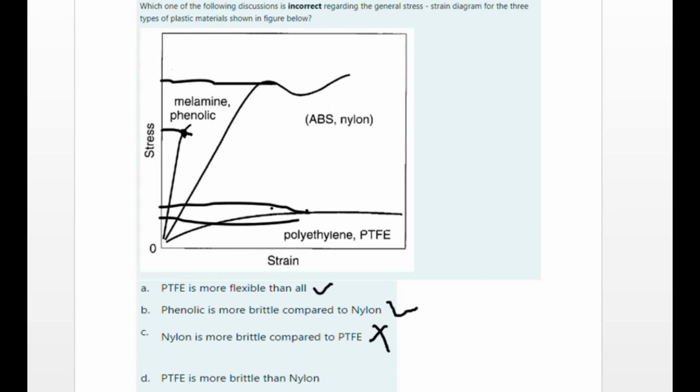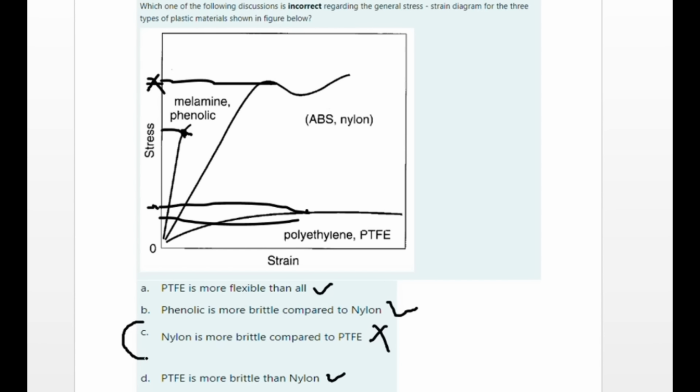That means polyethylene is more brittle than nylon. The maximum stress that polyethylene can withstand before any permanent fracture is at this point, but in the case of nylon, the maximum stress is at this point. Therefore, nylon being more brittle compared to polyethylene is false, but polyethylene is more brittle than nylon. This is the correct statement. Therefore, the correct answer for this question is